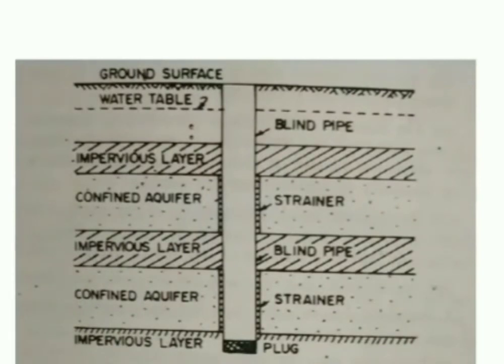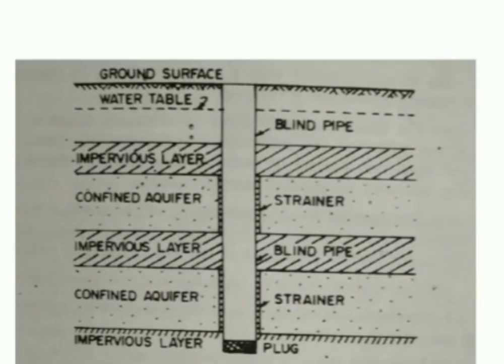If I talk about either a strainer or cavities, this will allow a larger quantity of inflow into the well, and because of this the yield from the tube well will be more than compared to the open wells. So there is a difference. In spite of having a lesser diameter, the tube well yield is going to be more than the open well. Please understand, this is one of the important